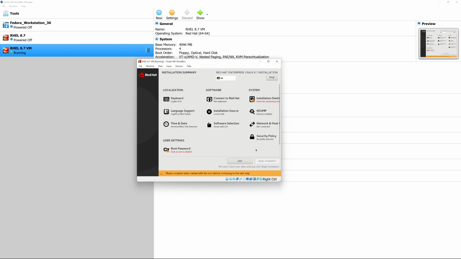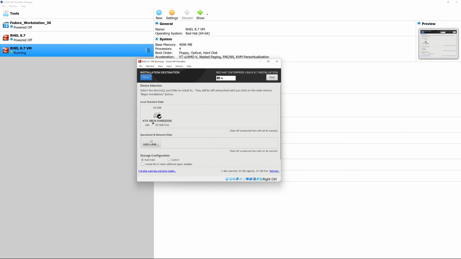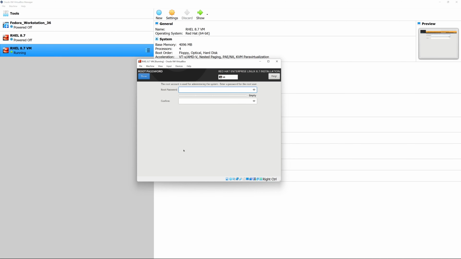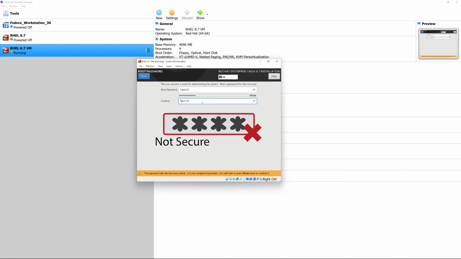And now we're in the installation summary screen. Under system, you'll find the installation destination, and we're going to click on that. And we're going to make sure that the hard drive that we created earlier of 20 gigabytes has a check mark. And here you can actually configure how you want the hard drive to be partitioned. But for our particular case, we're going to leave everything under automatic and let the operating system handle that for us. Next, we're going to head over to user settings, and we're going to set a root password. Go ahead and input a root password so you always have access to do any high privileged commands. And once you're done inputting the password, go ahead and hit done.